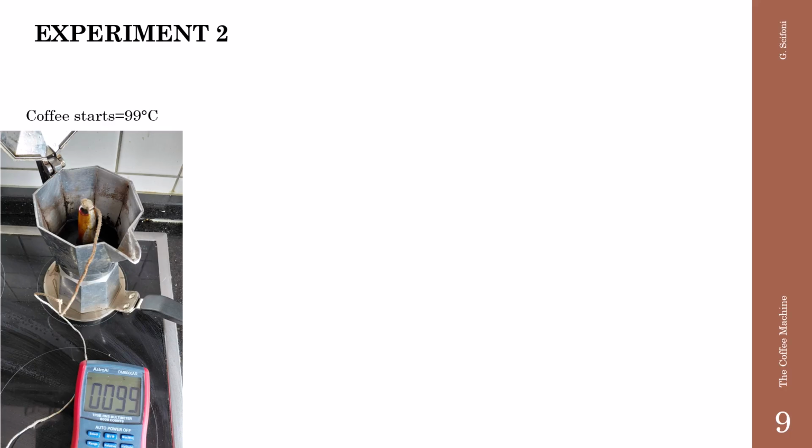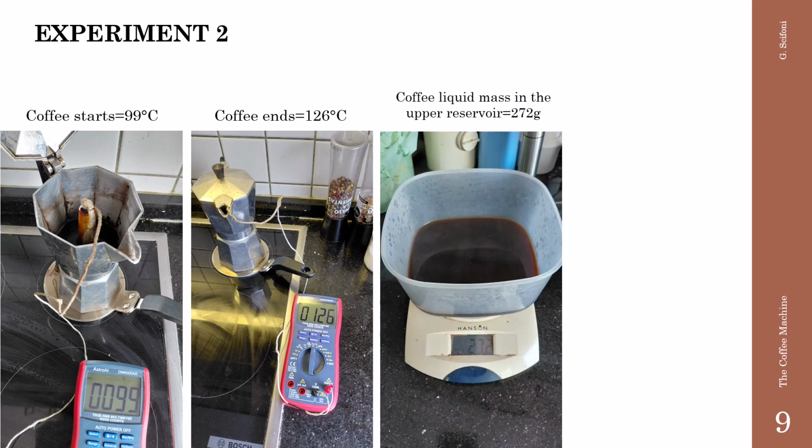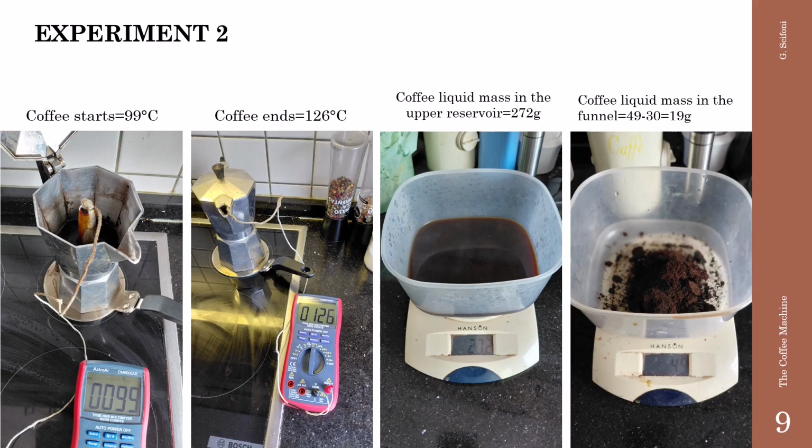The coffee starts at 99 degrees. The coffee ends at 126 degrees. The liquid coffee mass in the upper reservoir is 272 grams, and the coffee liquid mass in the funnel is the total mass 49 minus the original mass 30, 19 grams. The cooking time is 5 minutes and 5 seconds.